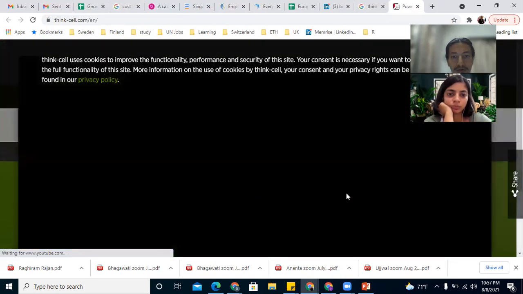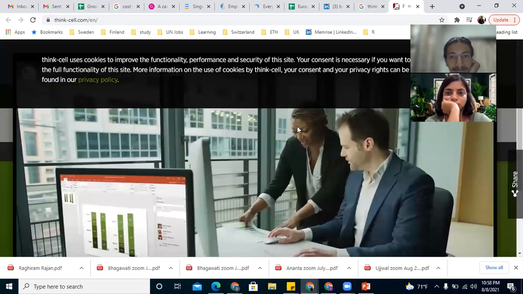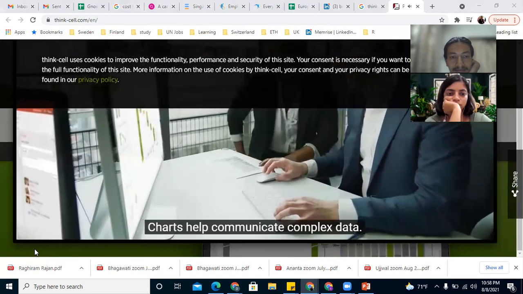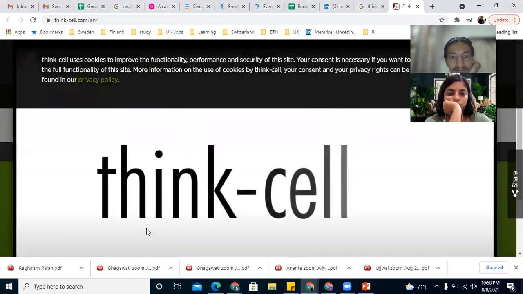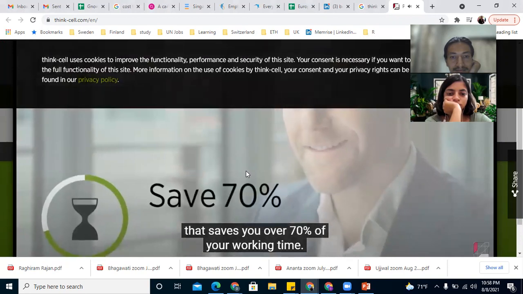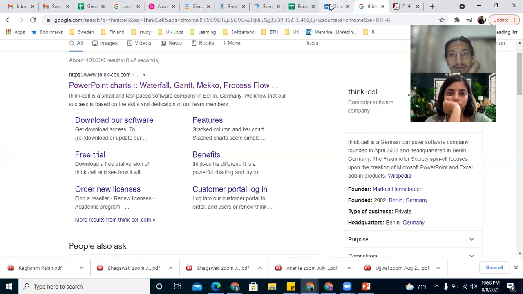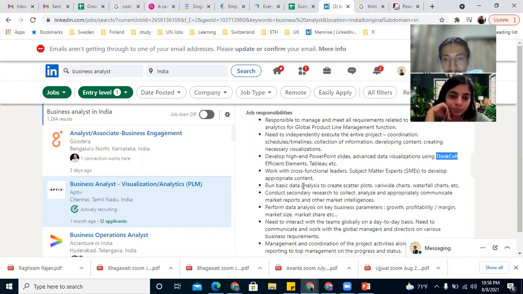So this is more of a data visualization tool. People share ideas with charts. Charts help communicate complex data. 8 of the 10 top consulting firms use ThinkCell, the number one charting software for PowerPoint that saves you over 70% of your working time. So this is again another visualization tool that works on creating graphs and charts. So the only skill set required here is Tableau.